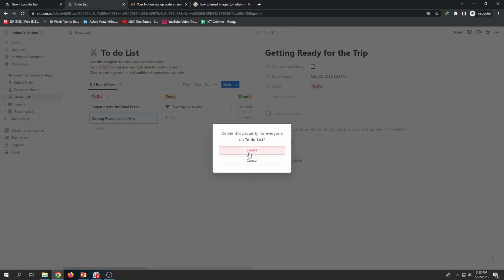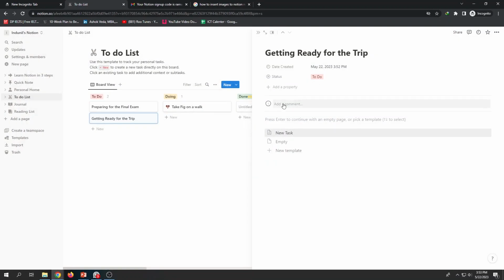Now you'll get familiar with this, right? Then I will say a comment. This is a date created. Then you can write a small description, right? Or else you can say the trip is on July 24th to Galle or something like that, right? Then you can add different properties.